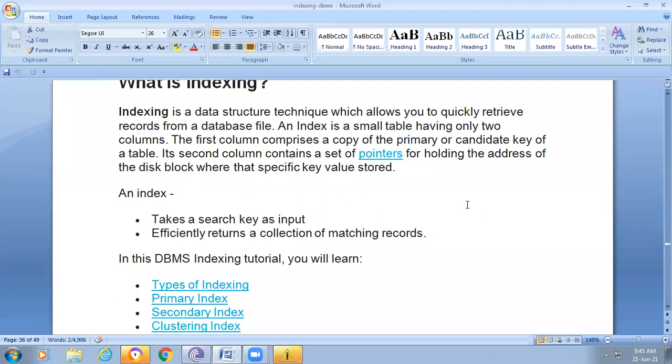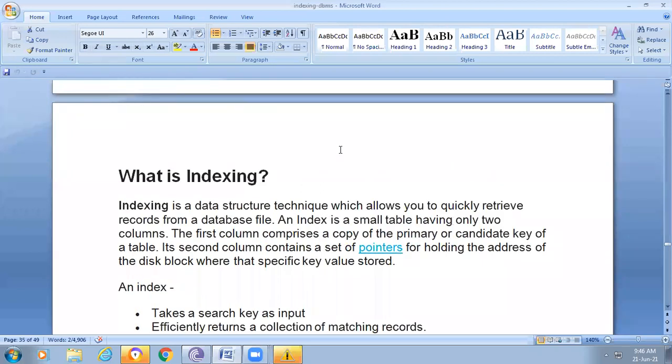If I have the chance in the next class, I will try to explain with one example: how we insert the data items into the heap file and how we insert the data items into the hash file. Why? Because from the exam point of view, questions are asked with examples, so it is better to practice some examples. In the next class, we will discuss indexing. Today I am just giving an overall idea about file organization.